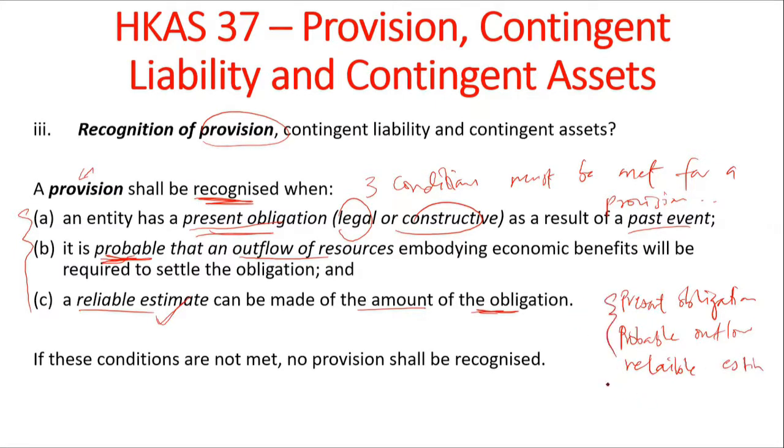You can remember it by the acronym PPR: present obligation, probable outflow, and reliable estimate. If these conditions are not met, no provision shall be recognized. All three conditions must be met for a provision to be recognized.